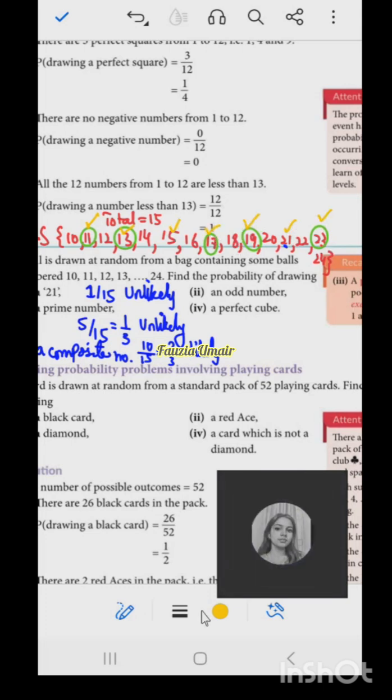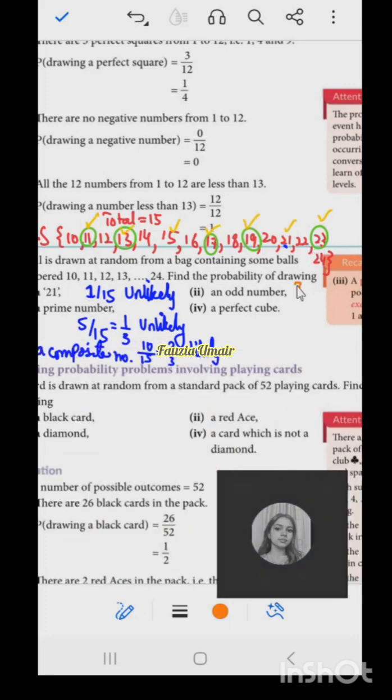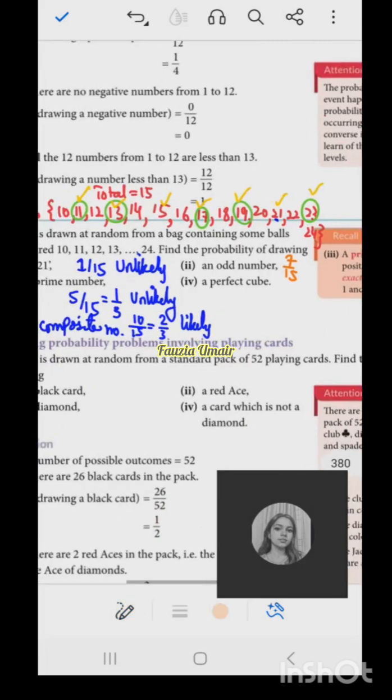How many odd numbers? 7 are odd numbers, right? So the probability is 7 out of 15. Now tell me, what is half of 15? 7.5. So it is less than half. So what is this? Unlikely.